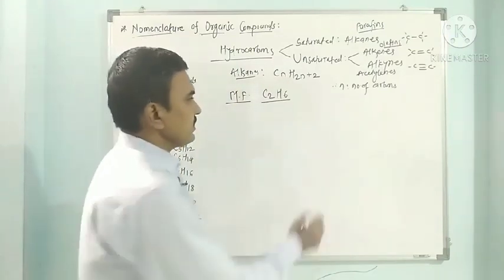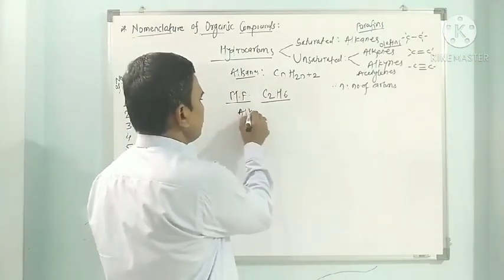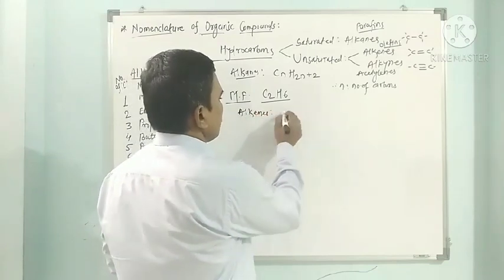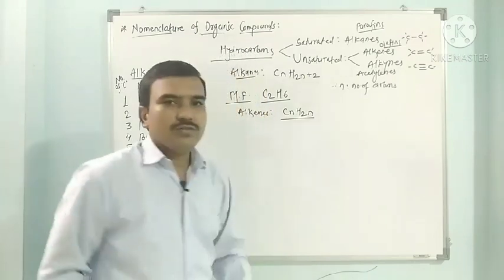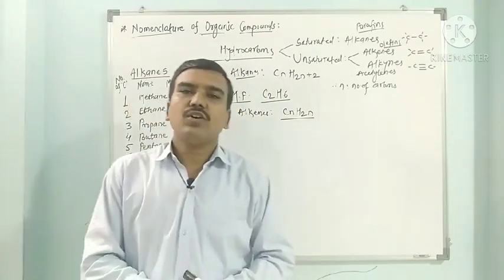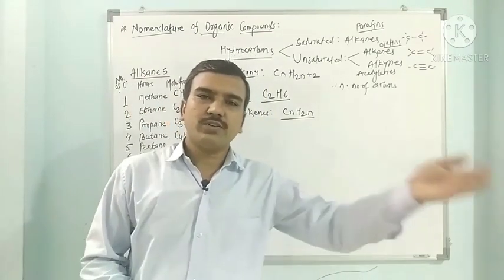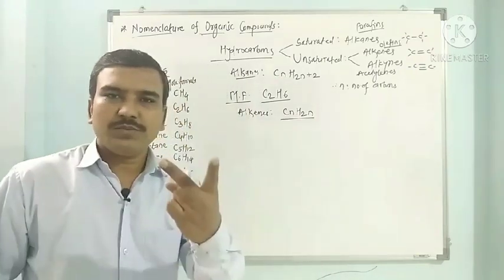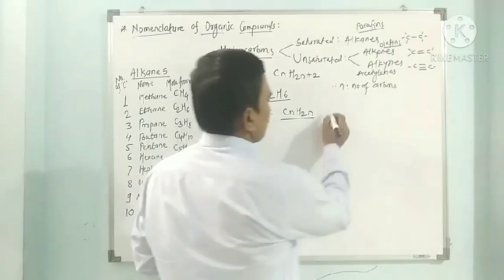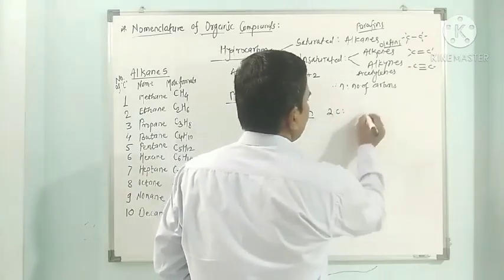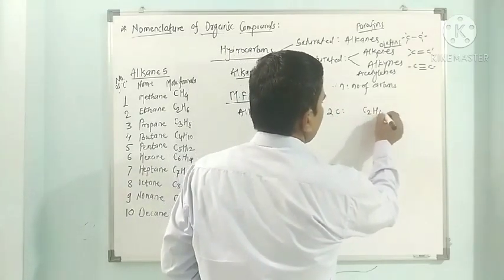Then alkenes having general formula CnH2n. So number of hydrogens in normal alkene exactly double to that of number of carbons. If 2 carbons are there, then its corresponding alkene will have 4 hydrogen. So 2 carbons are there, then C2H4.